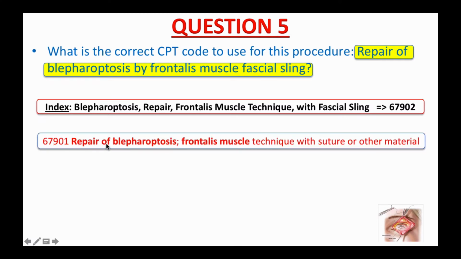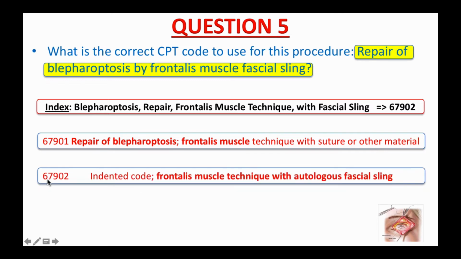Because 67902 is an indented code, I will show you its pairing code. 67901, repair of blepharoptosis, frontalis muscle technique with suture or other material. 67902 is an indented code, so it includes all the information from the code above, 67901, except 67902 is done with autologous facial sling. And this is the right code to use for the procedure. That said, the correct answer to this question is 67902.